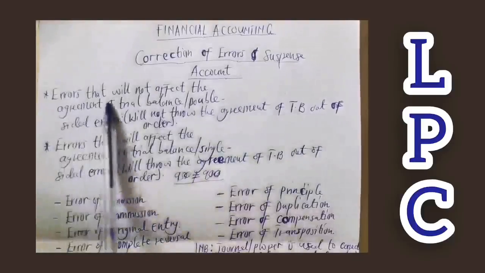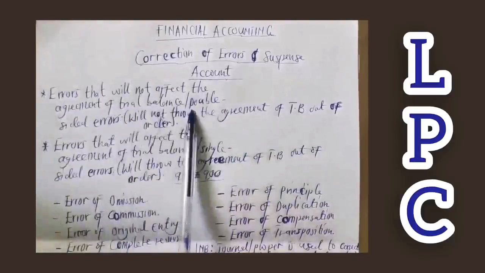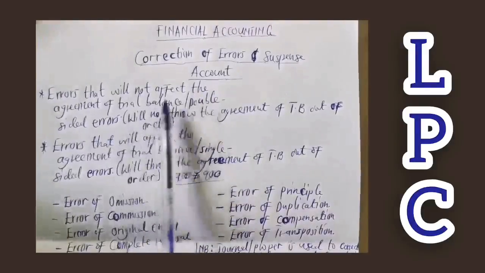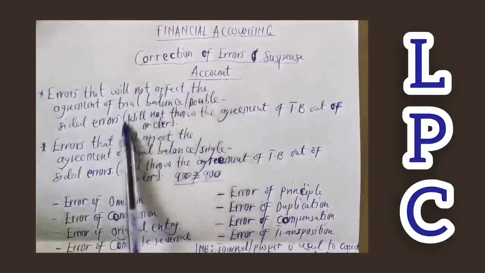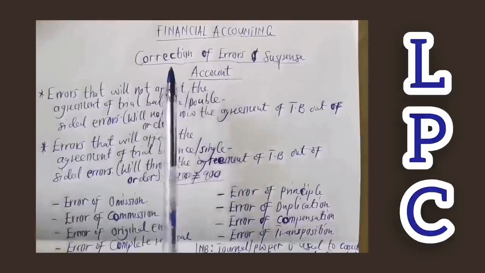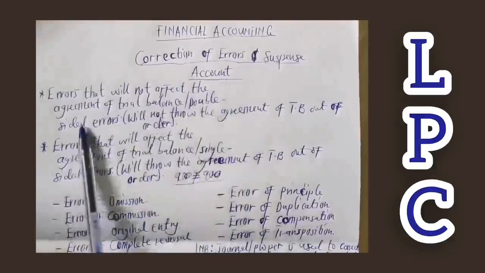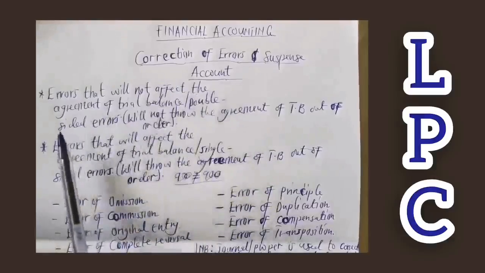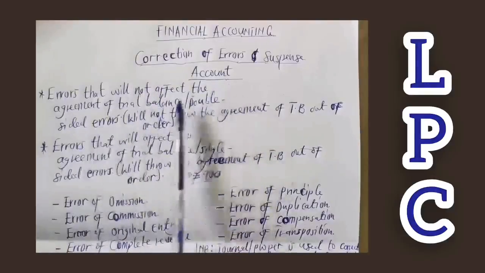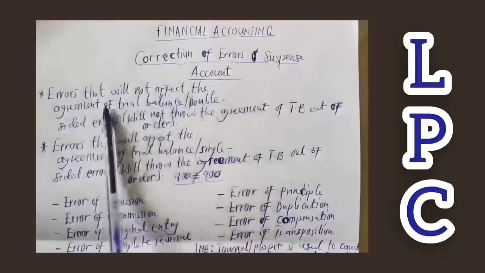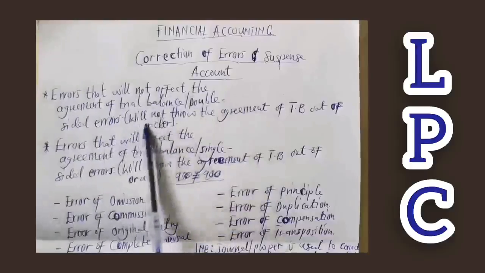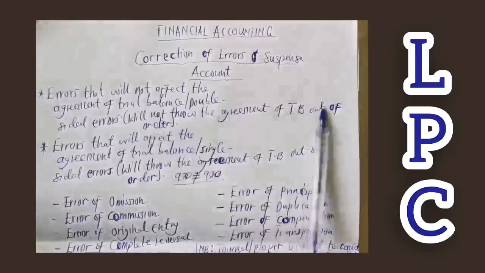Errors that will not affect the agreement of the trial balance, we also call double-sided errors. Why? Because when these errors are committed, they are committed on both the debit and the credit side. We are saying that when such errors are committed, they will not throw the agreement of the trial balance out of order.